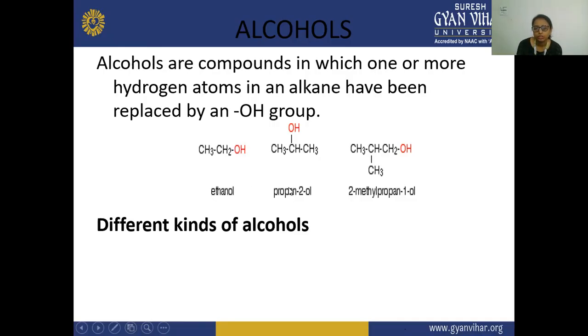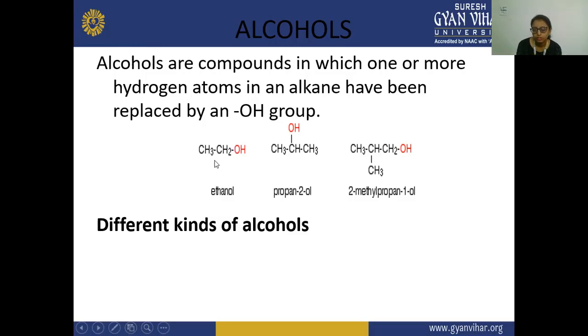Secondly, propanol. You can see this is your hydroxyl group, present on the second carbon atom of this chain. This is propan-2-ol: it is propane because three carbon atoms are present, and on one of them a hydroxyl group is present. Prop means one, two, three, and on the second position there is a hydroxyl group, so we have signified it here by the 2, propan-2-ol. This ol means alcohol.